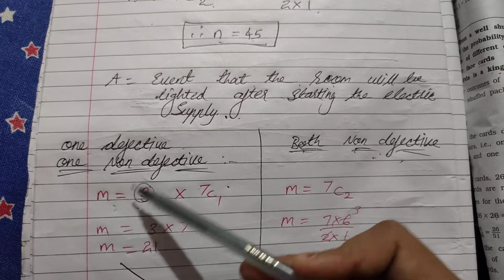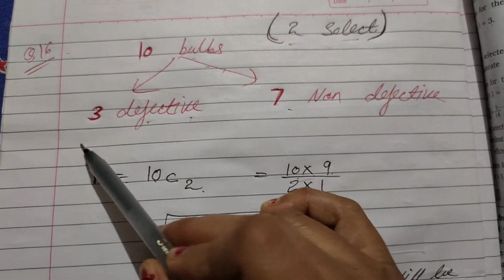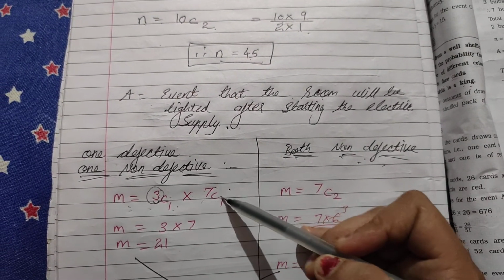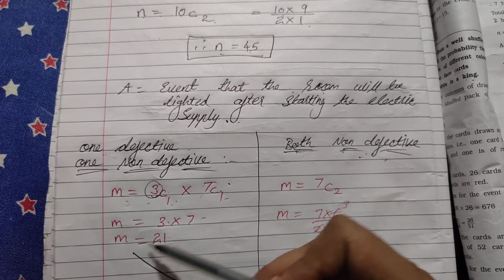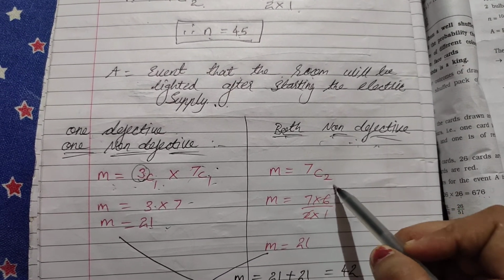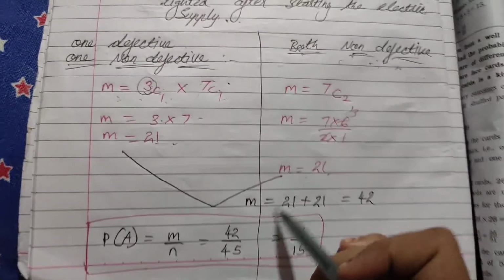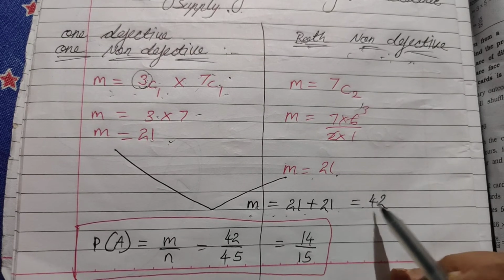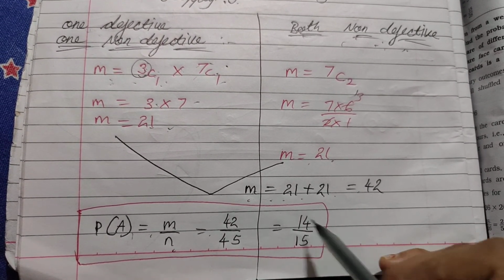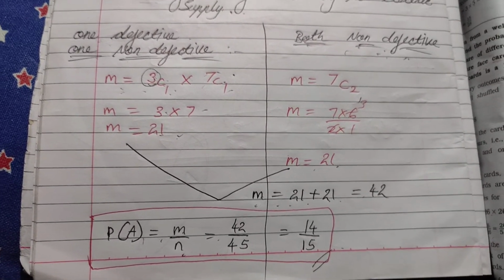So m equals, if one is defective, one is non-defective, so how many defective bulbs we are having? 3. Non-defective 7. That means 3C1 into 7C1. 3 into 7, m equals 21. If both are non-defective, that means 7C2, 7 into 6 upon 2 into 1, which is 21. Now add both. m equals 21 plus 21, 42. So probability of A equals m upon n, that is equal to 42 upon 45. Have the cancellation. Thank you.